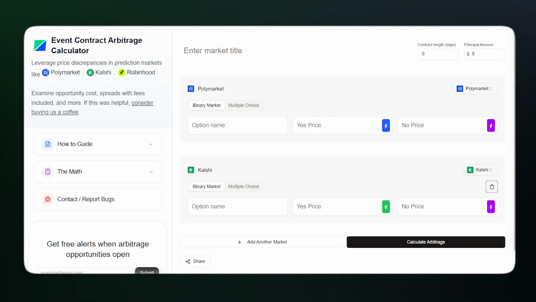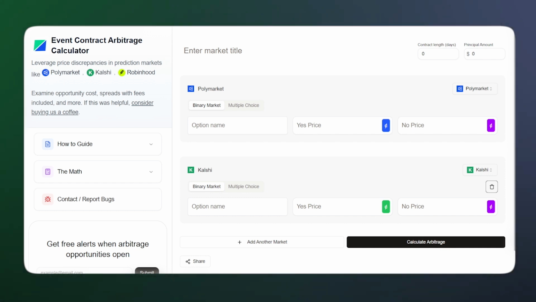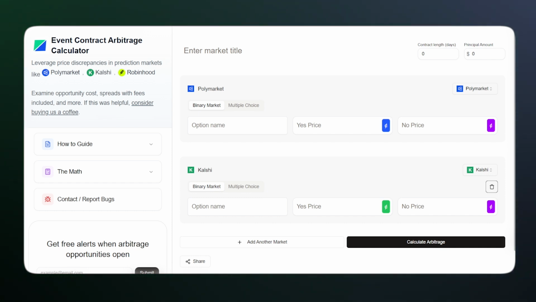And number 5, EventArb ultimately is a free event contract arbitrage calculator. They offer a very simple free tool, but I have this on the list just because it's handy. It is a number 5. It is meant to be the worst tool on this list, but I don't want to write them off completely, as they do tend to act more like a feature than an actual product.